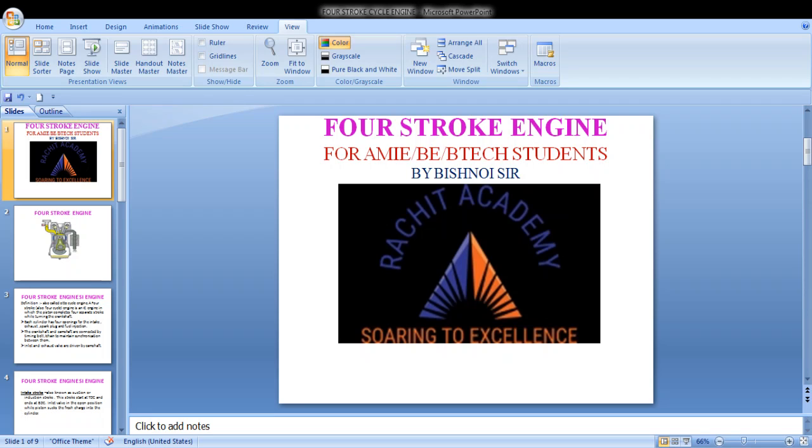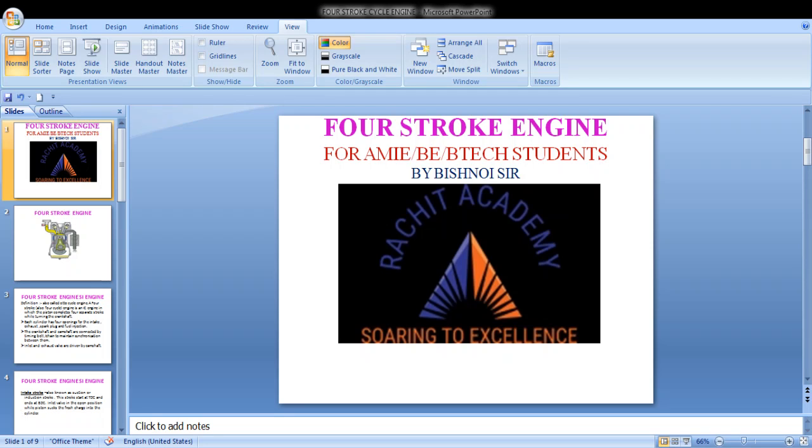Further, your heat engine is classified into two types: external combustion engine and internal combustion engine. We have read about the external combustion engine, where combustion takes place outside the cylinder, like your steam engine and Stirling engine.